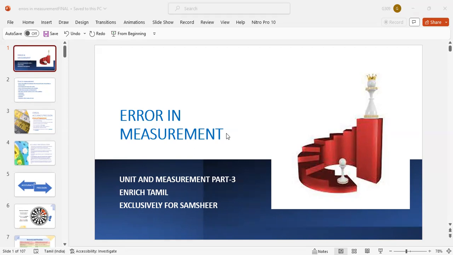Generally speaking, measurement should be accurate and precise. The precision of a measurement depends upon the least count, the resolution of the measuring instrument. Vernier caliper resolution is 0.1 centimeter. Screw gauge resolution is 0.01 centimeter. So according to the length measurement, the screw gauge does the more precise measurement. The smaller the least count, the more precise the measurement.